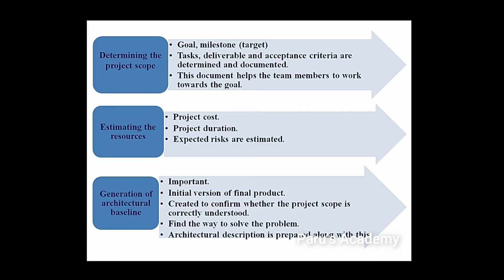Next step is estimating the resources. What are all the resources we need for this software development? That we have to estimate. First one is cost, second one is duration, and the third is risk. First one, cost. Cost means we have to estimate the cost of the project. We have to estimate the expense of the particular project. What are all the expenses we need for developing this particular project? That we have to estimate.